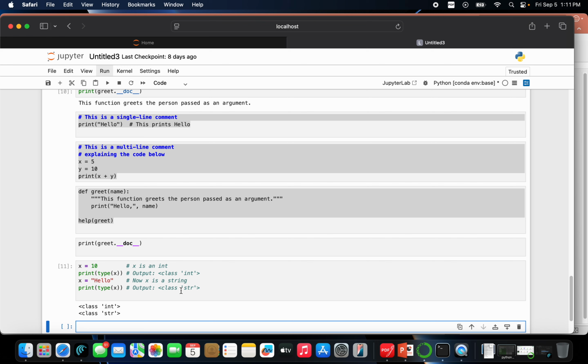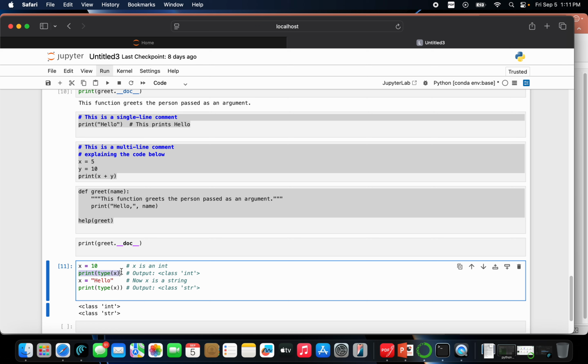Class here is integer, class here is string. So these functions print the type of variables. What is the type of variables? We have string variables, integer, floating, and booleans. These are types of variables. We'll take these things in the later slides when we study data types. I will show you these things.